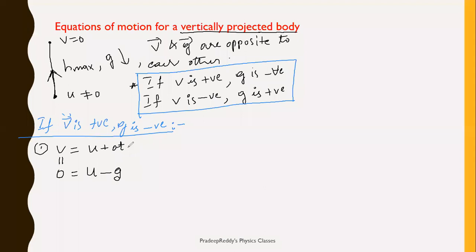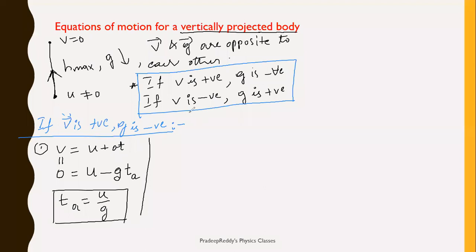And what is the time taken by the body to travel upward? It is time of ascent. Therefore, here you can write time of ascent as U divided by G. This is a very important conclusion. So from the first equation of motion, we have derived the equation for time of ascent, that is U by G. And remember that here you are taking G as negative for body thrown up.